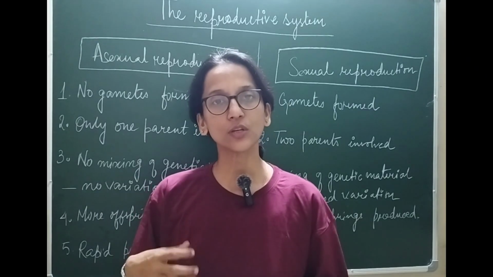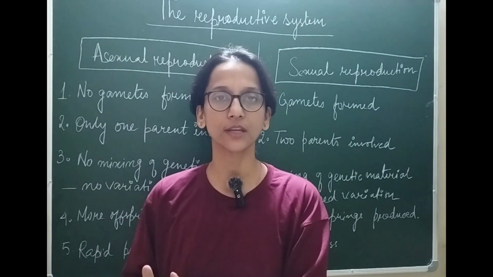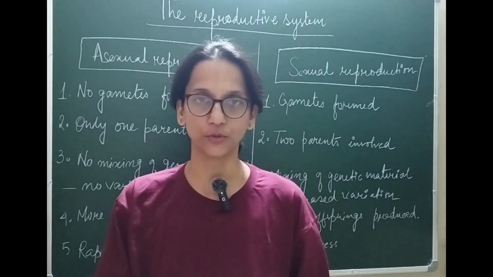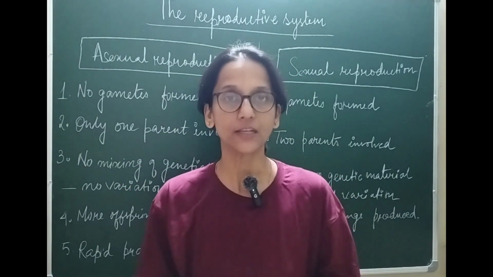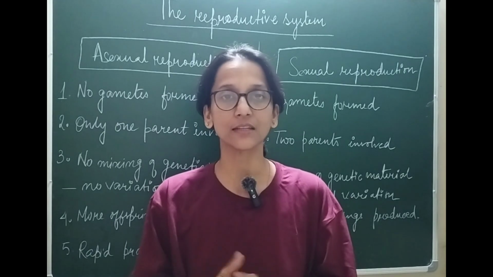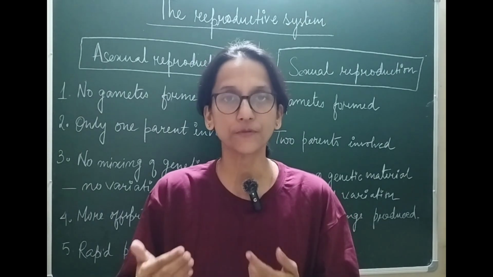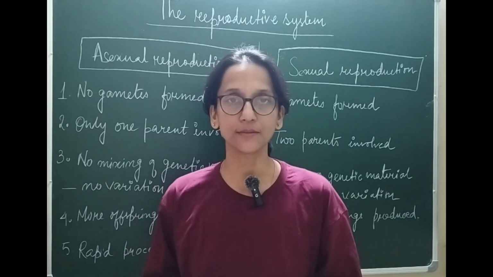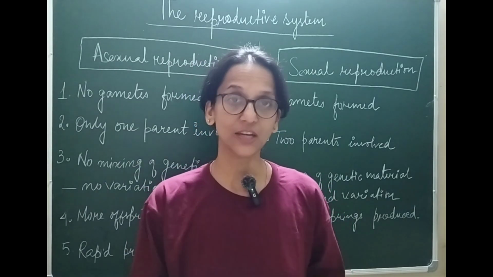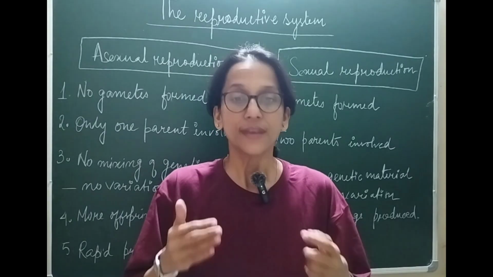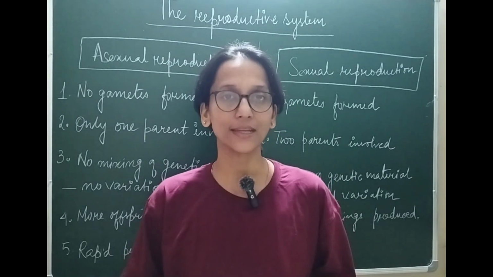The first pattern is called asexual reproduction, so there are certain organisms who reproduce by asexual reproduction, and the second one is sexual reproduction. If I have to explain it in a very simple way to you, then the basic difference between asexual and sexual reproduction is, in asexual reproduction, the offspring produced looks quite similar to the parent. But in case of sexual reproduction, the offspring produced shows variation. Now as we go further, we will understand why this is happening.